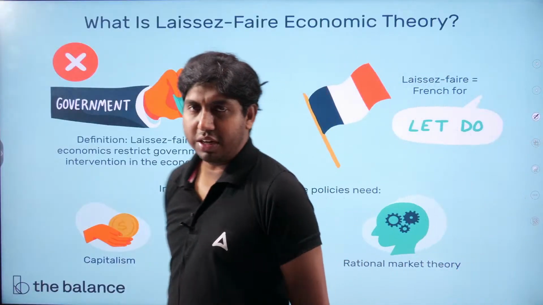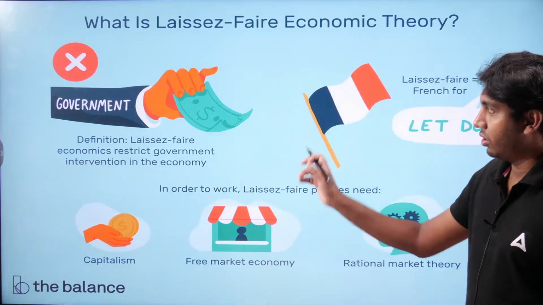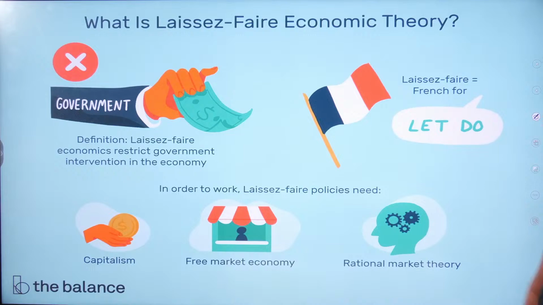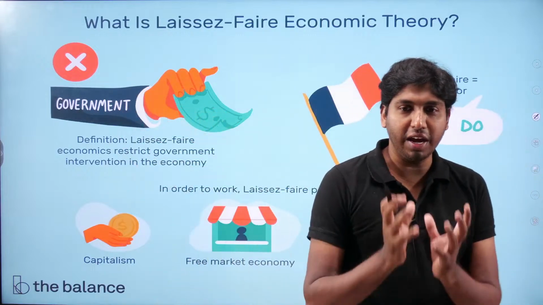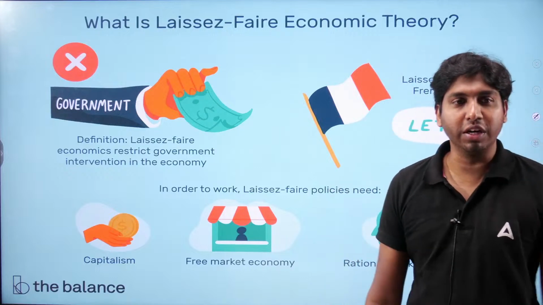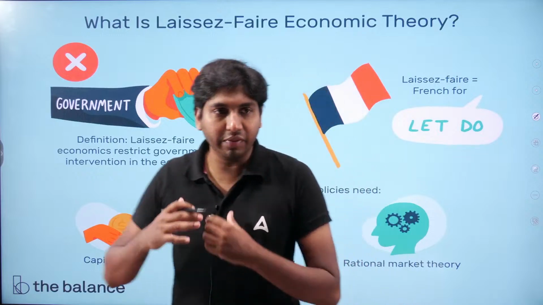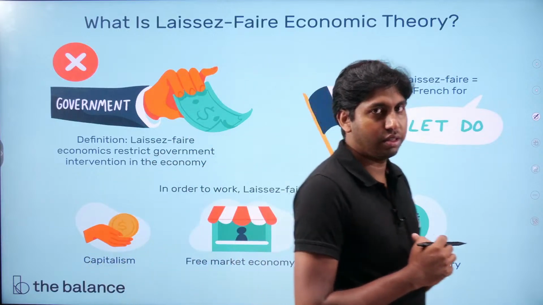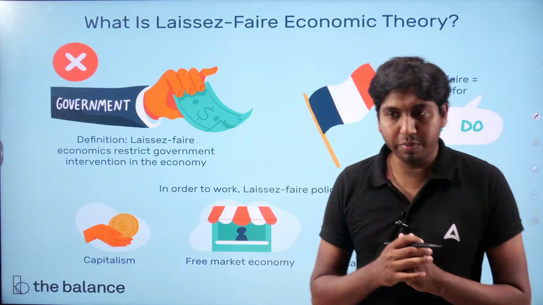You can understand the concept easily from this slide. See, there is a hand. The hand is the hand of the government. Government is involved in each and every aspect of society, every person's life. We are paying tax to the government.